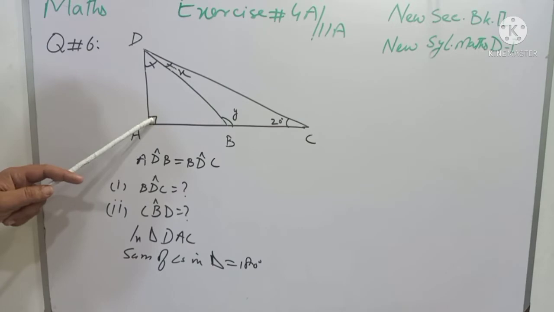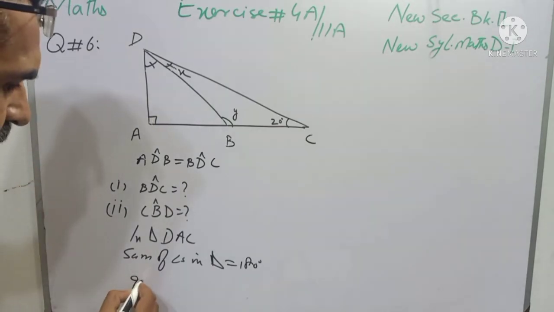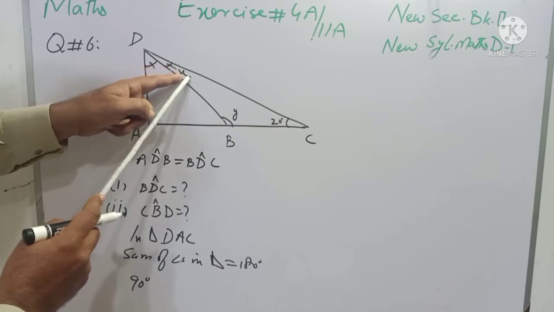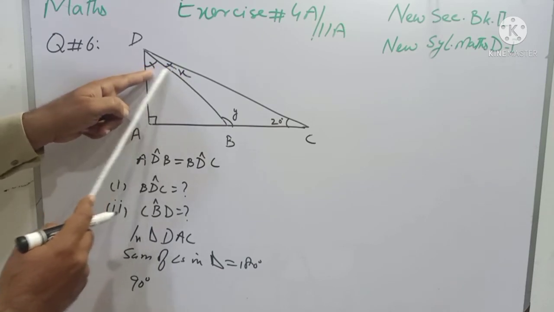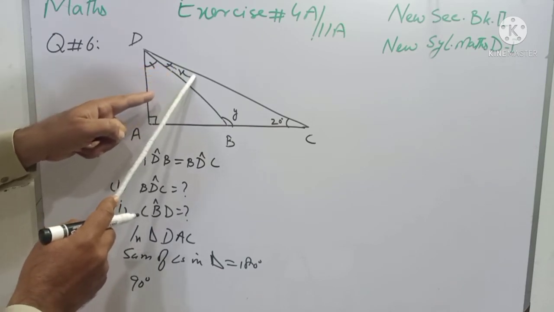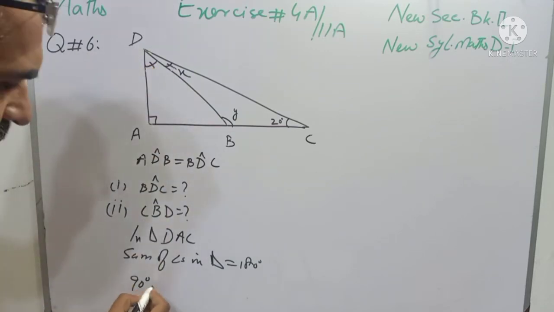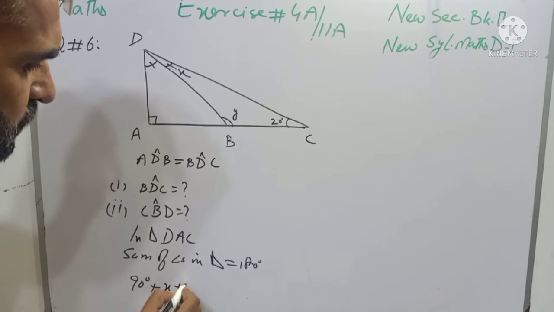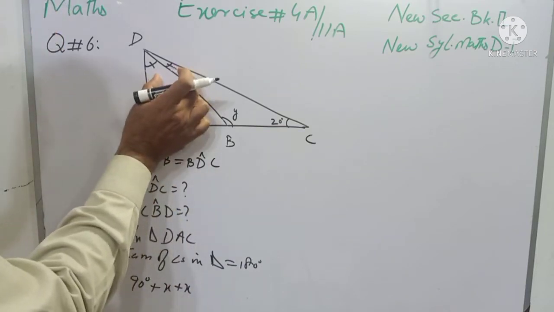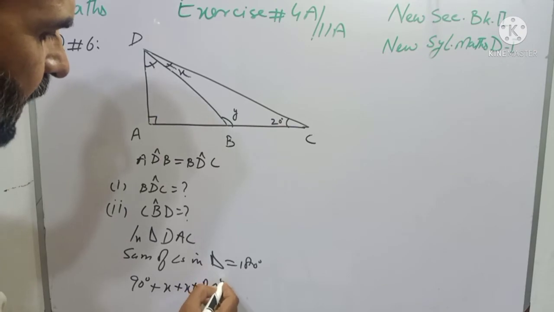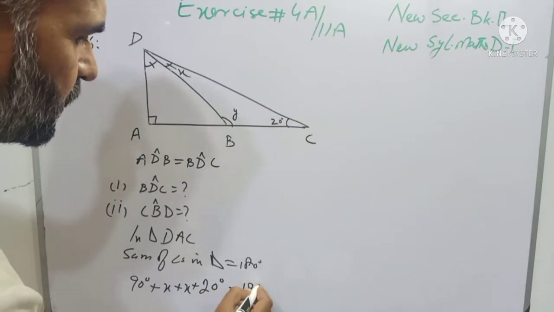So students, this angle is of 90 degree, and as we have given the name angle X to this angle, and this angle, both are equal, so if it is X, it will also be X. So here I will write 90 plus X plus X, because these two angles are angle D, and plus 20 degree, and that is equal to 180 degree.